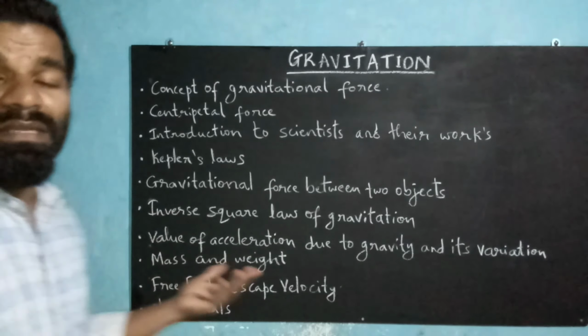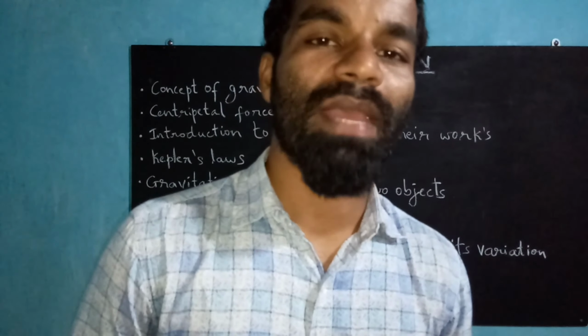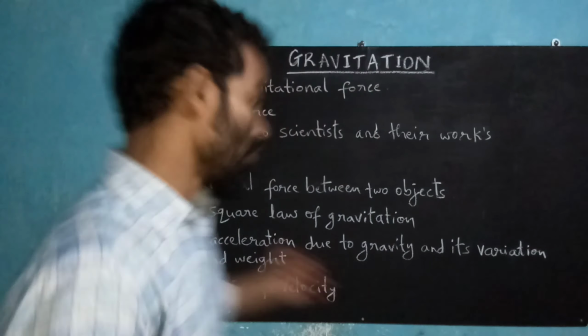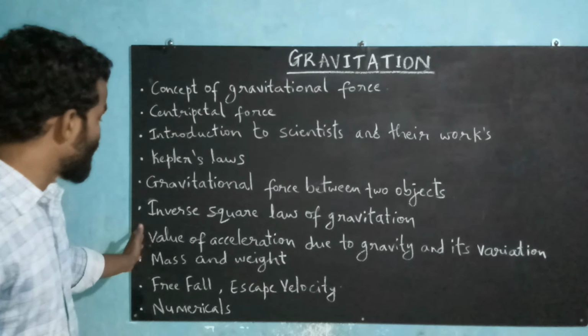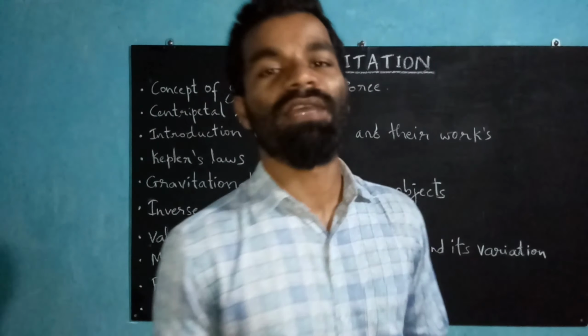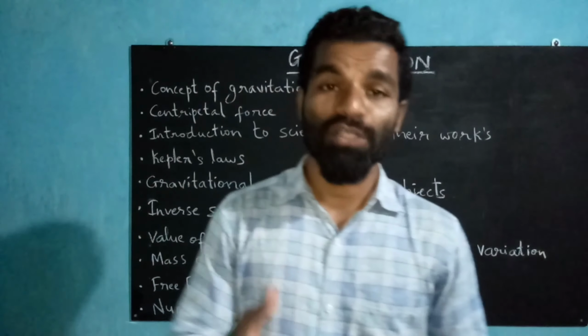So next we'll learn about the universal law of gravitation and the inverse square law of gravitation, of course, which was given by Sir Isaac Newton. And then we'll have a discussion on the value of acceleration due to gravity and its variation, which is of course denoted by small g.